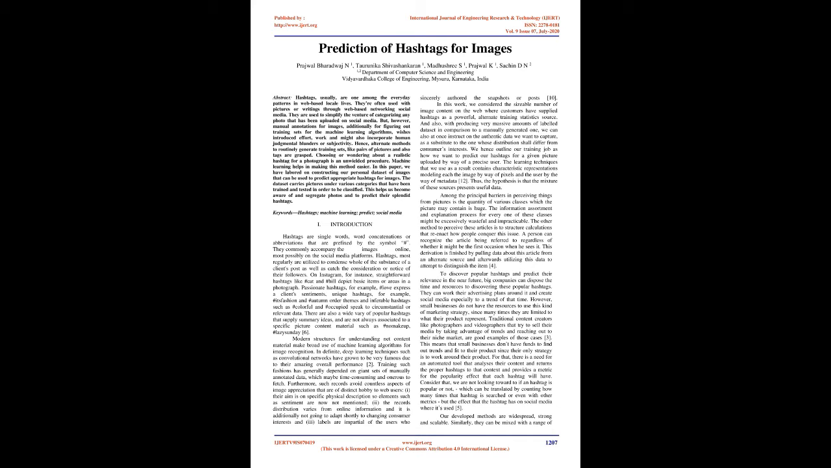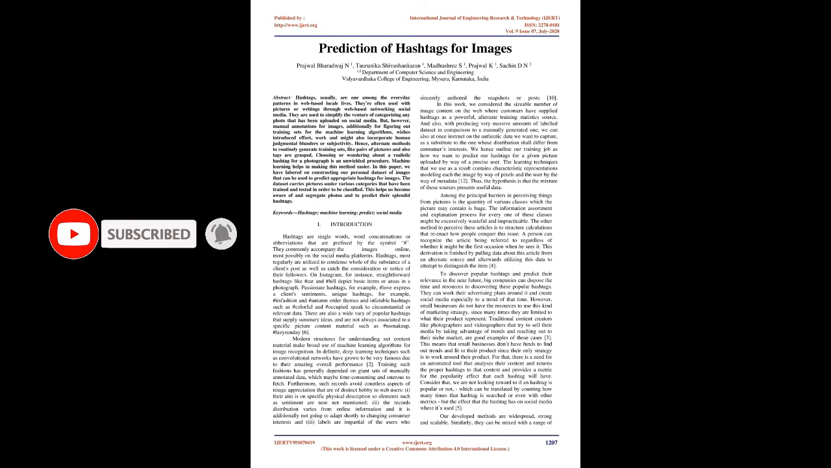In this paper, we have worked on constructing our own dataset of images that can be used to predict appropriate hashtags for images. The dataset contains pictures under various categories that have been trained and tested in order to be classified. This helps us identify and segregate photos and to predict their best hashtags. Keywords: hashtags, machine learning, predict, social media.